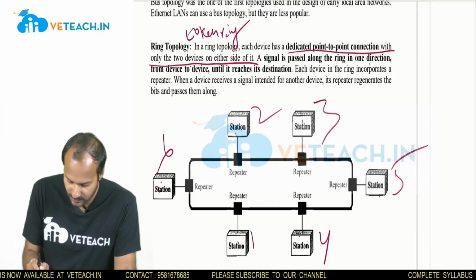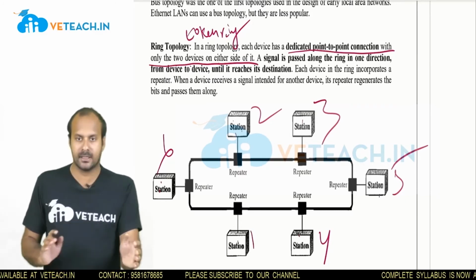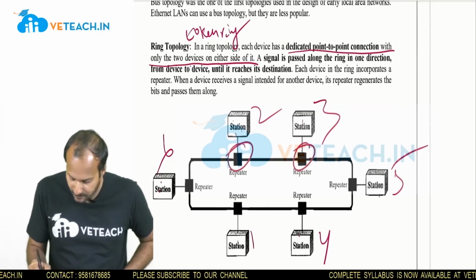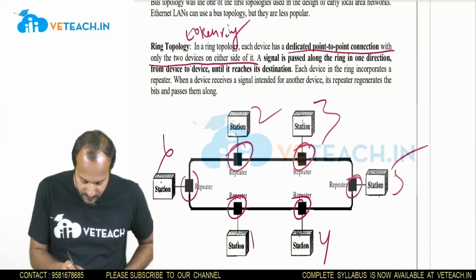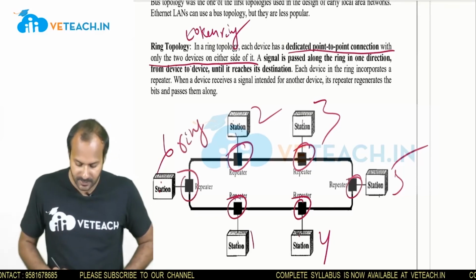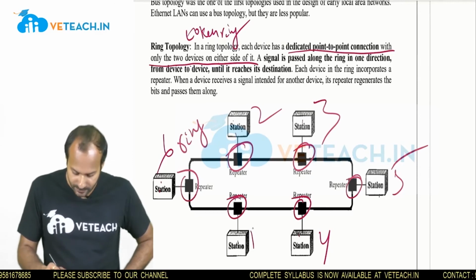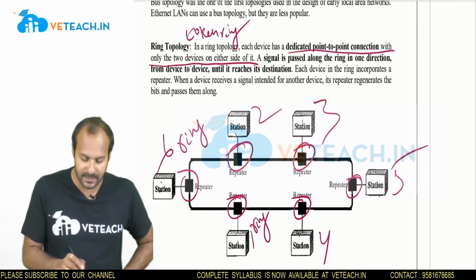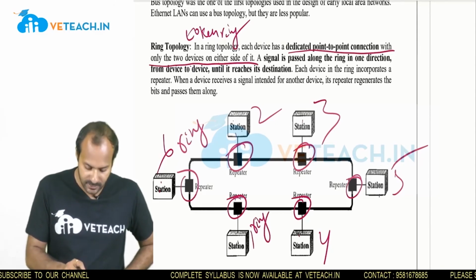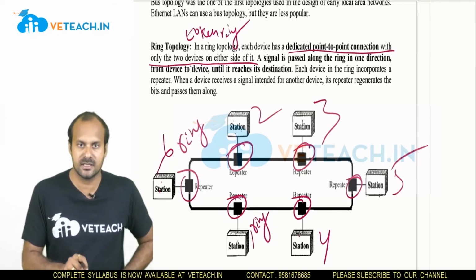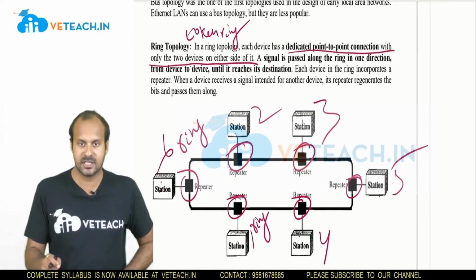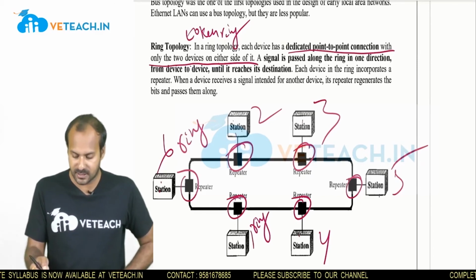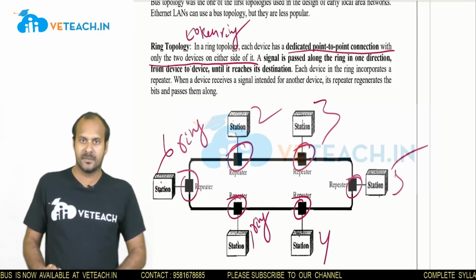A signal is passed along the ring, which means the communication in the ring topology is done by a token being passed between the repeaters. For example, if the token is at station 1, then station 1 is ready to send the data. If it is passed to 6, then station 6 is ready to pass the data to station 2. The token is at station 2, then station 2 is ready to pass the information to station 3. So the communication is passed based on the token.